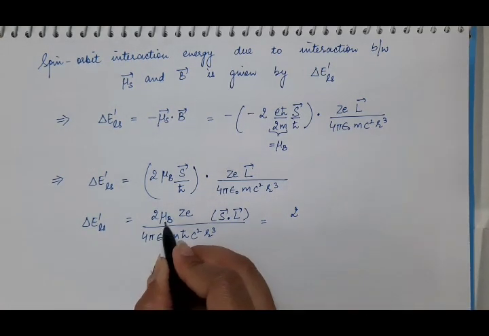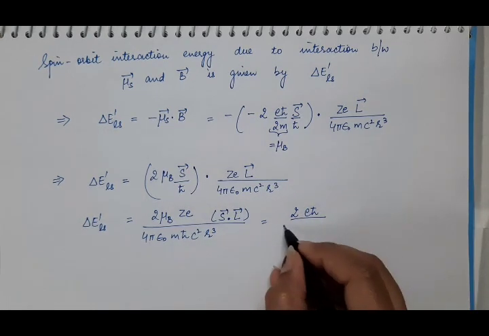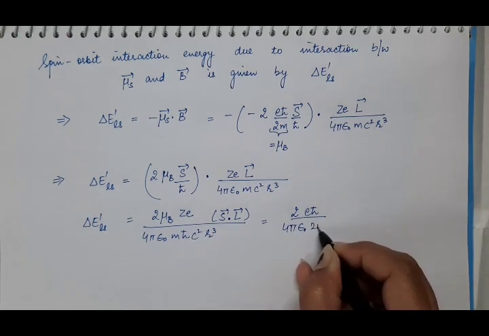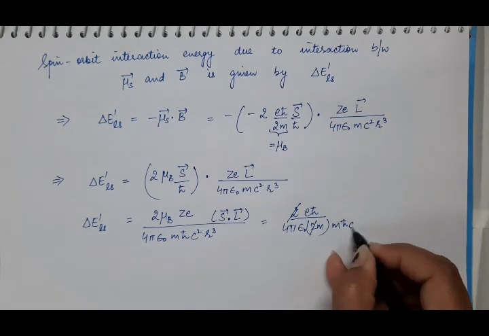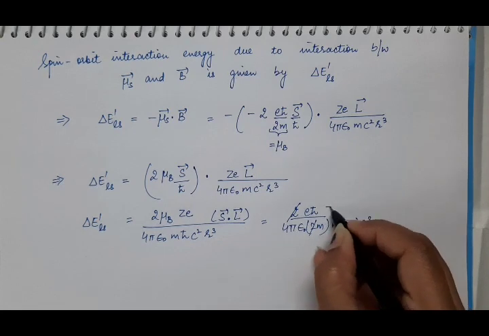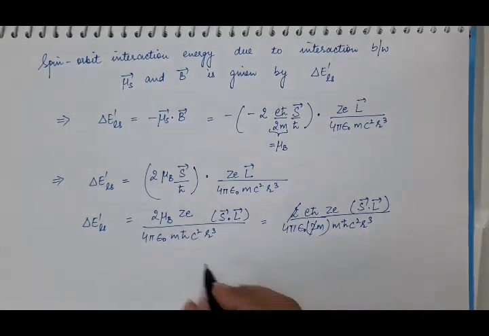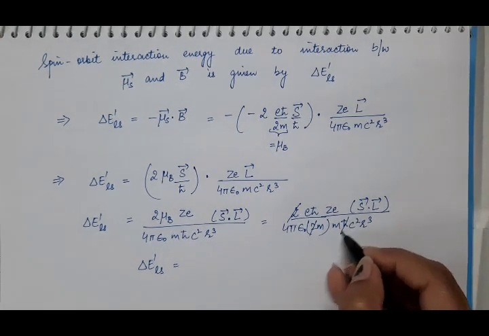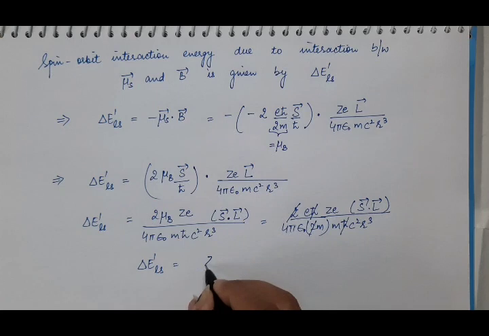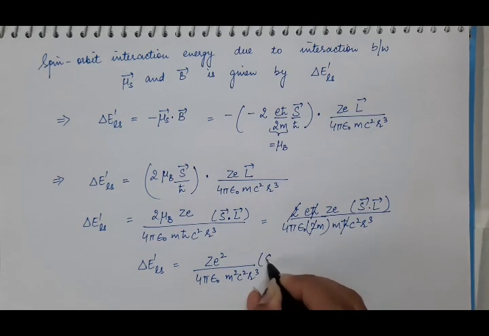So, what is the value of mu B? It is e h cut by 2m. So 2, 4 pi epsilon naught 2m. This 2 and 2 will be cancelled out. m h cut c square r cube, Ze S vector dot product with L vector. So here we have delta E dash LS equal to, this h cut and h cut will be cancelled out. So we have Ze square upon 4 pi epsilon naught m square c square r cube S dot L.